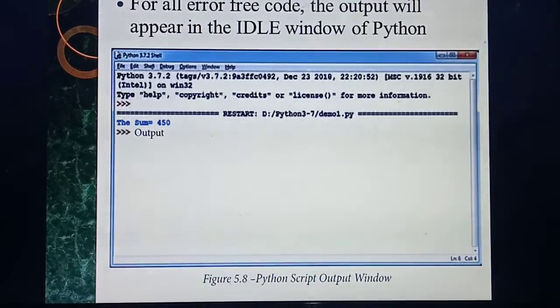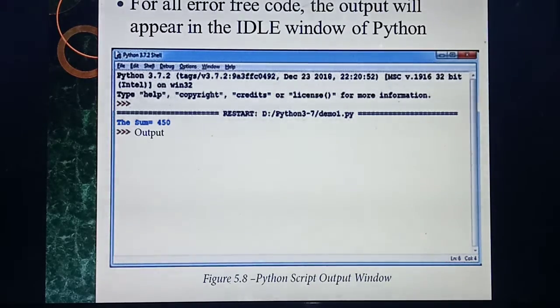Understood, students? Okay, today up to this is enough, I think. This is very important for your practical. You are going to do the same in your practical also. What are the things you need to select? Once more, recall: first you need to click the Python icon. Then click the File menu, select New File, and a blank screen will come. Inside the blank screen you need to type the program.